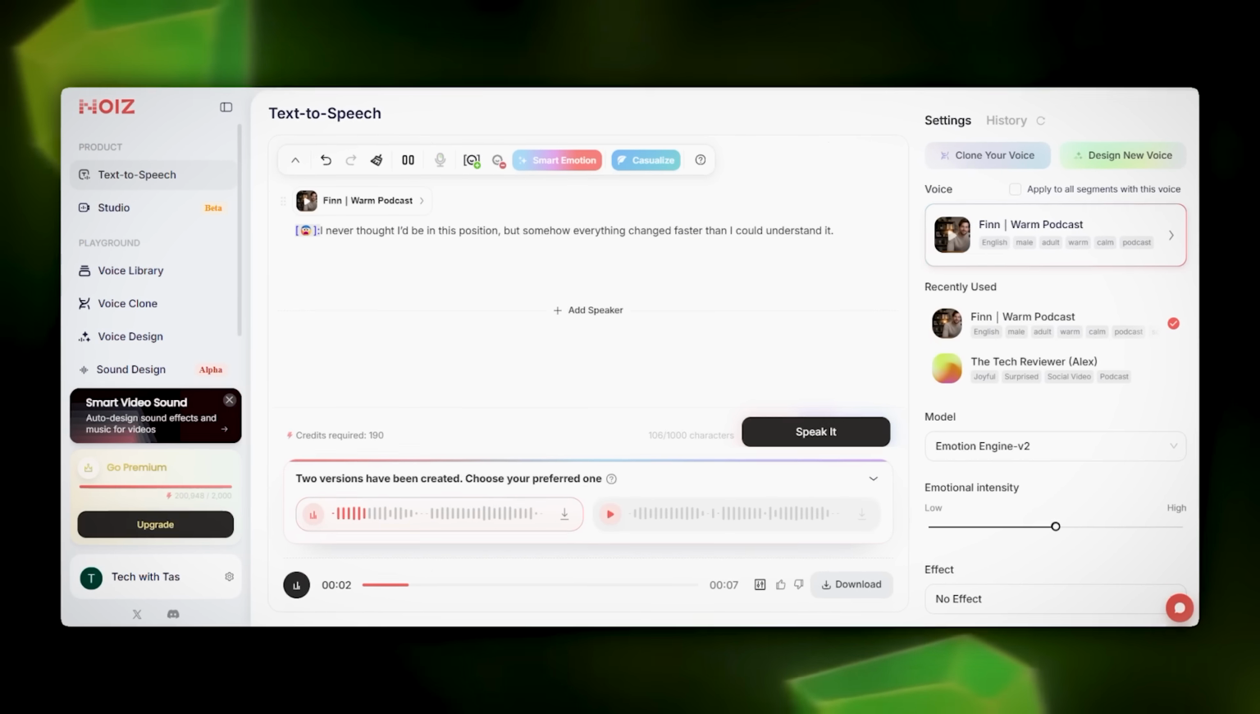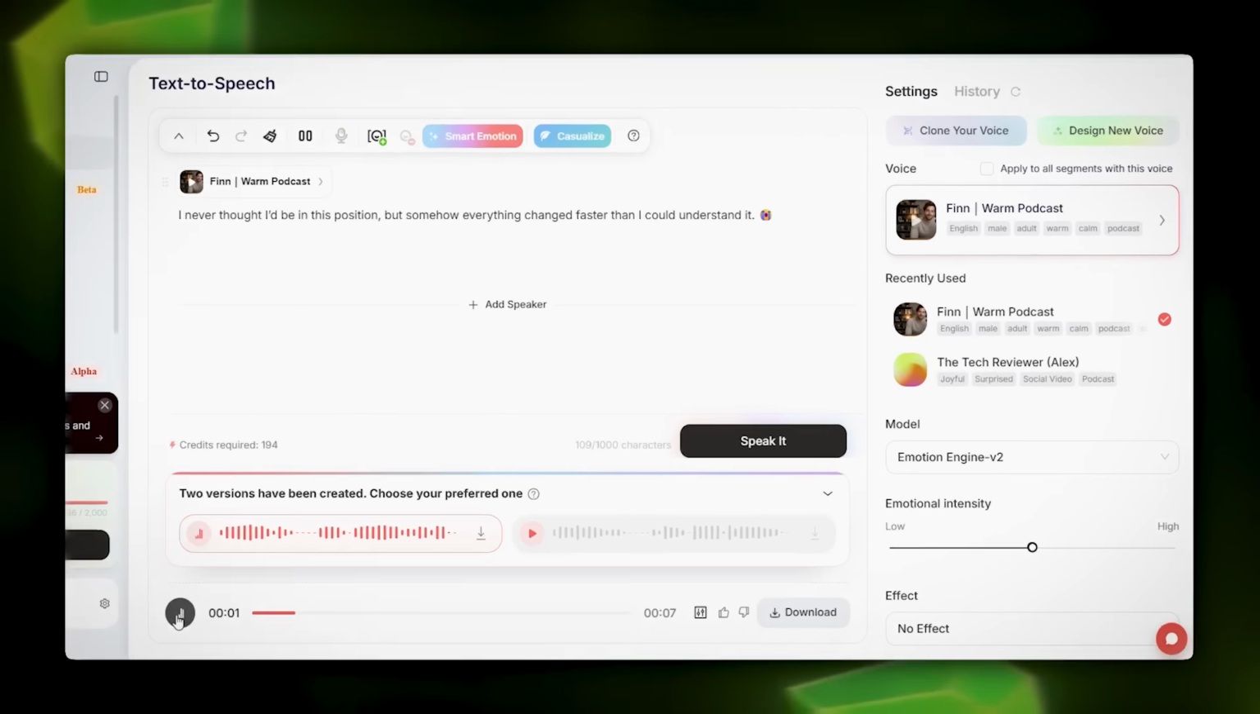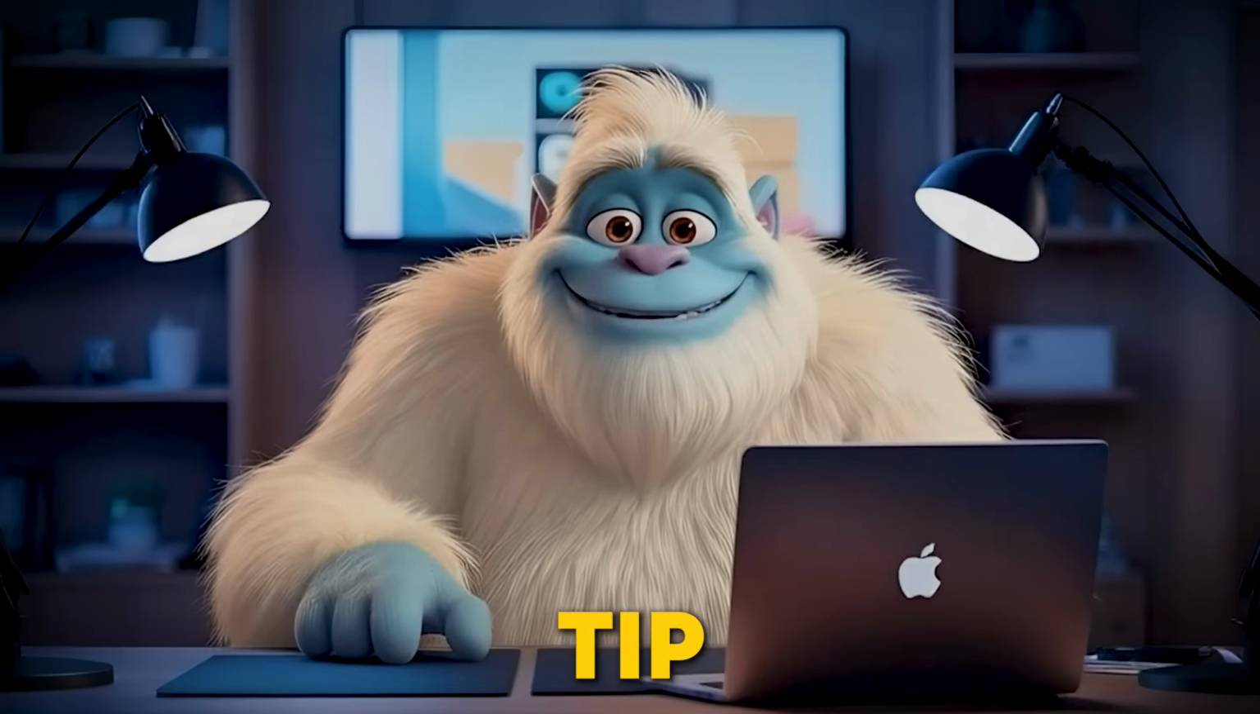Same words. Different souls. The emoji literally tells the AI how to perform. No sliders, no tone settings buried 3 menus deep. Pro tip from their docs.